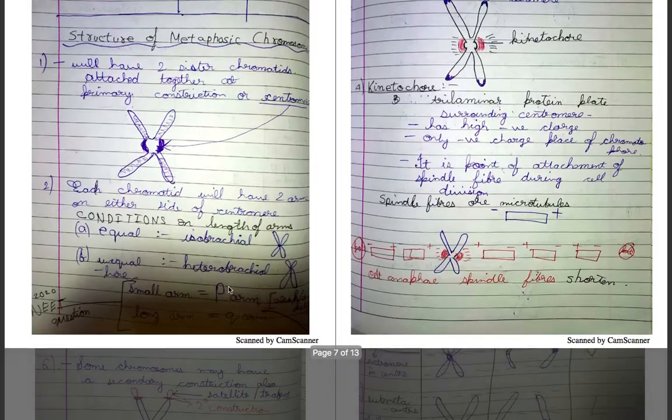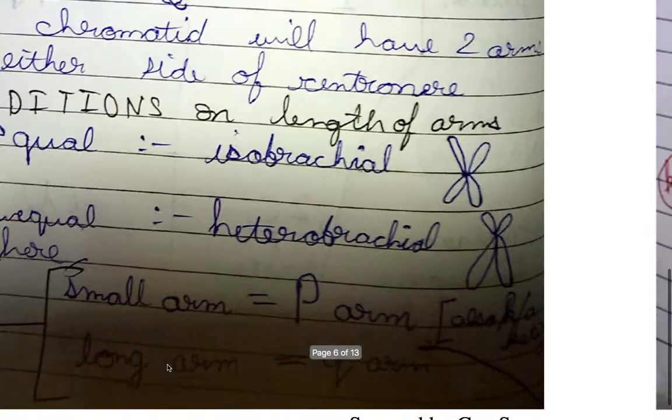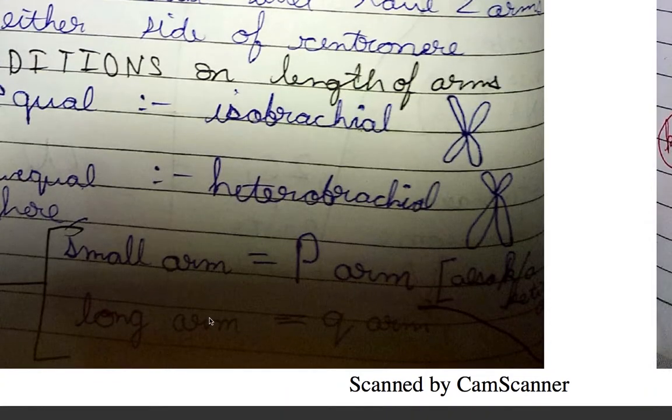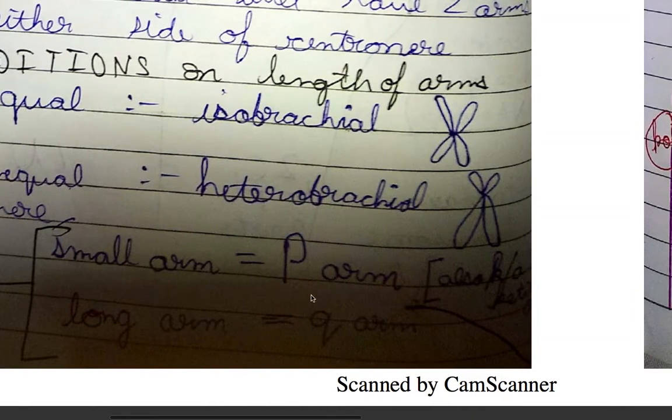Structure of metaphasic chromosome: they will have two chromatids attached together at the primary constriction or centromere. This is the function of them. Each chromatid has two arms on either side of the centromere, this side and this side. Conditions on the length of arms are 2. If equal, then isobrachial, that is this. If unequal, then heterobrachial. Here in heterobrachial, if the small arm is present, then it is called P arm, and the long arm is called Q arm. This was a question of need. Small arm is P arm and long arm is Q arm.